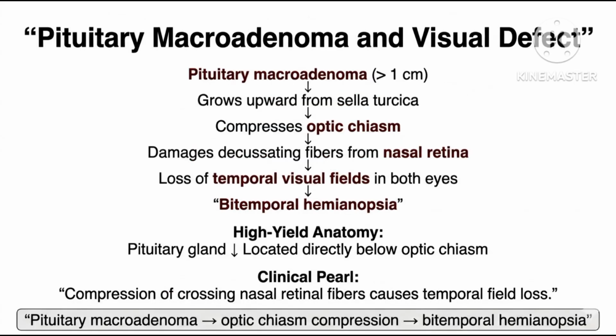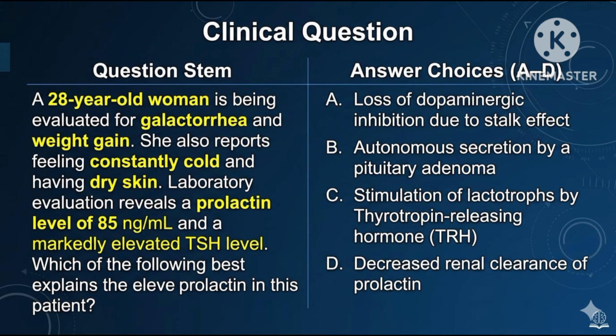The pituitary gland is located directly below the optic chiasm. It grows upward from the sella turcica, can compress the optic chiasm, resulting in loss of peripheral vision in both eyes and headache.